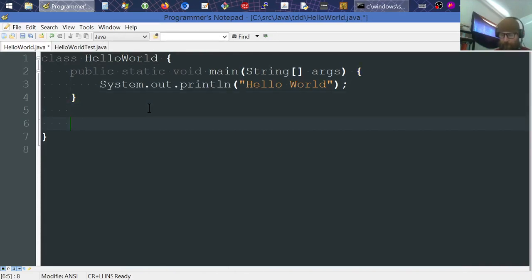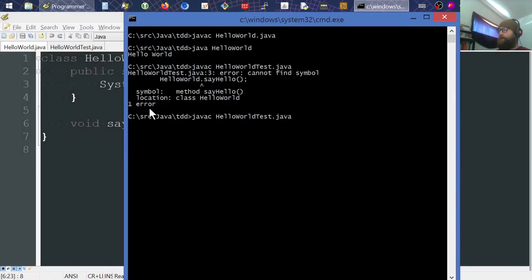So it's going to be automatically within the default package. I try not to use any of that cruft of creating a package and a whole directory hierarchy and all that stuff unnecessarily, especially in simple examples like this. So anyway, just so you know, we're going to say hello. We don't even need public because it's the same package, right? And then we'll just go ahead and make this void. Say hello. Oops. No params. No body. Save it. Jump back out here.